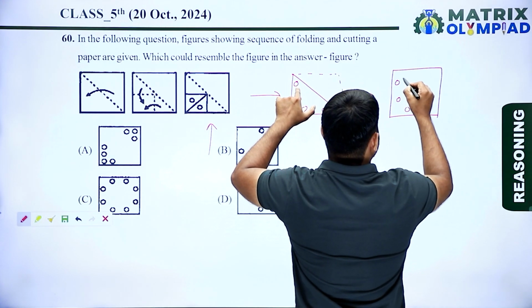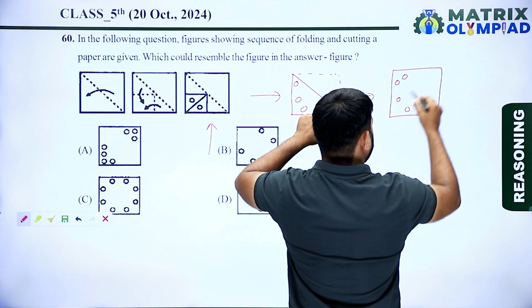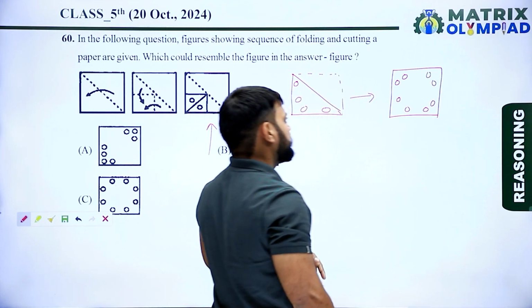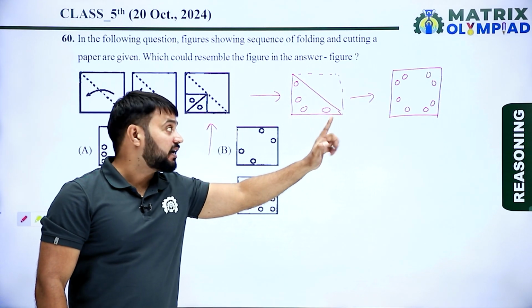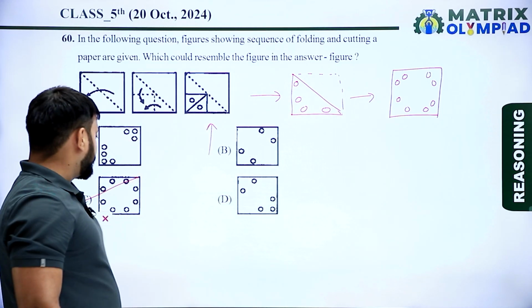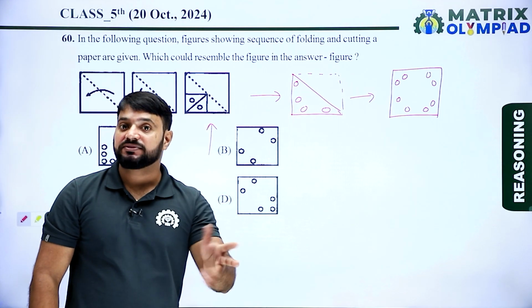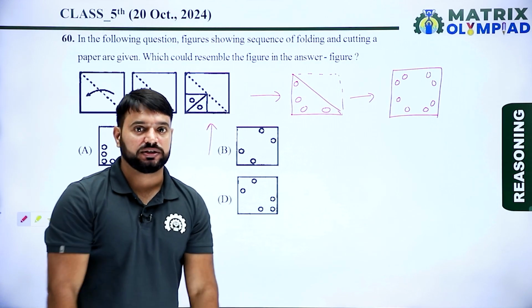Mirror image of this part looks something like this. And now mirror image of this part looks something like this. This is the correct unfolded paper after cutting. So here option C is the correct answer of this question.